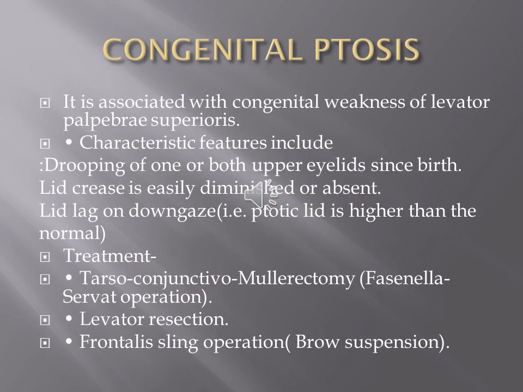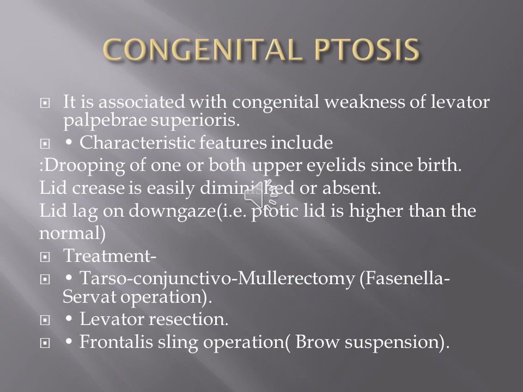Congenital ptosis is a common lid abnormality found in the normal population. It can be unilateral or bilateral drooping of the upper eyelid. It can be of mild, moderate or severe degree depending upon the developmental anomaly of the levator palpebrae superioris. This is present since birth, and in these cases we can see there is absence of the lid crease. The supratarsal crease will be absent, and the balding of the upper eyelid will be present,